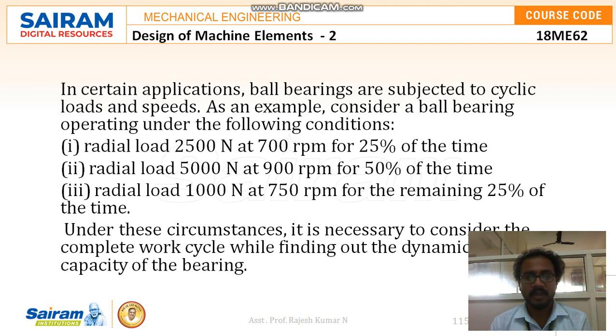In certain applications, ball bearings are subjected to cyclic loads and speeds. As an example, consider a ball bearing operating under the following conditions: a radial load of 2500 Newton at 700 RPM for 25% of the time, a radial load of 5000 Newton at 900 RPM for 50% of the time, and a radial load of 1000 Newton at 750 RPM for the remaining 25% of the time. Under these circumstances, it is necessary to consider the complete work cycle while finding out the dynamic load capacity